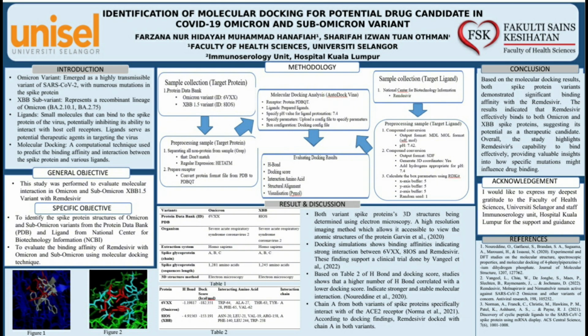Next step is preparing for docking. For the protein, use the prepare receptor tool to convert the preprocessed file from SDF to PDBQT. And then for the ligand, configure ligand docking parameters using RDKit, including setting buffers and adding hydrogen for pH 7.4. Next is molecular docking. Each PDBQT protein structure was docked with the ligand using specific parameters, including receptor file, ligand SDF, pH 7.4, and configuration file.